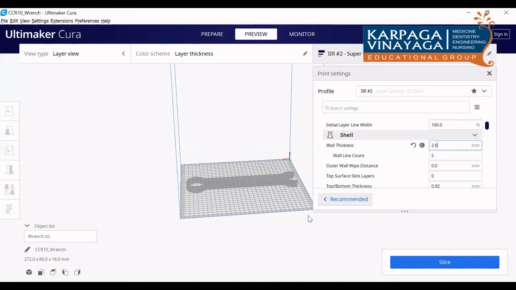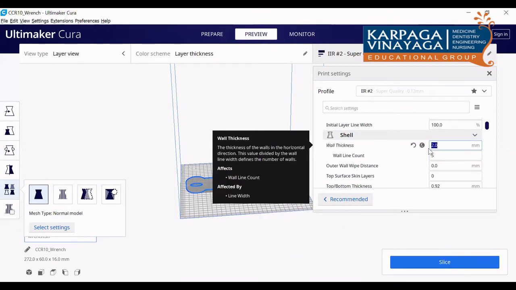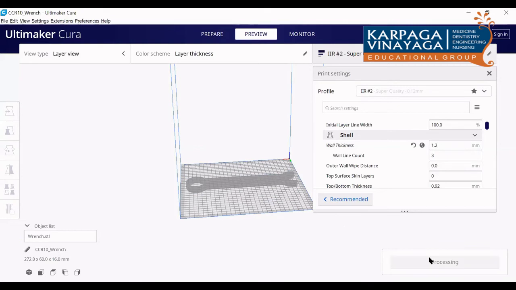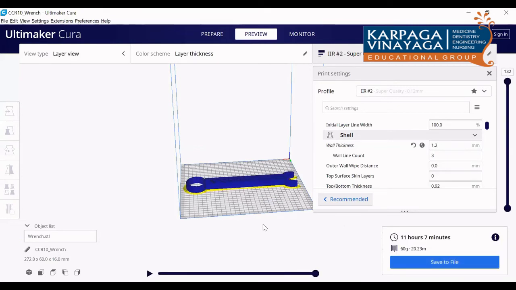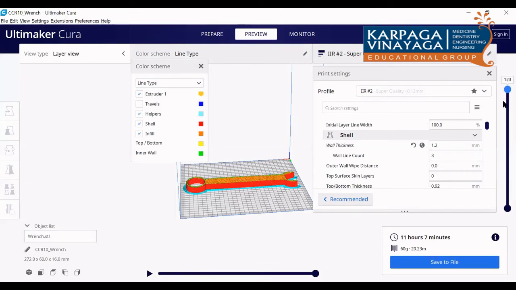For example, I will slice this and tell you. So initially I will put 1.2 here, and I am slicing this and I will show you in the simulation. Here I am going for a line type, then I am going for the simulation.